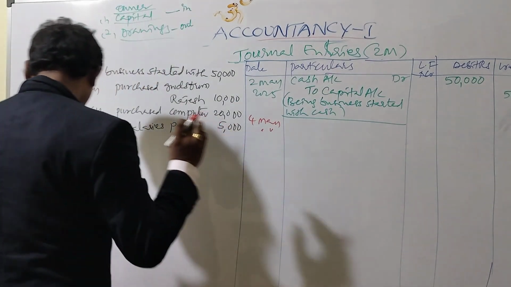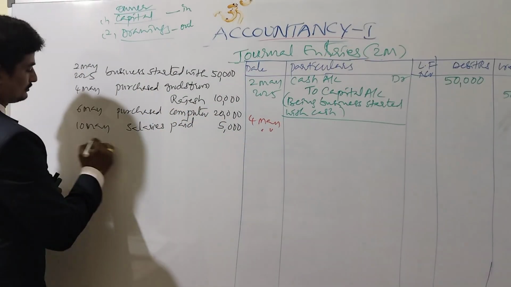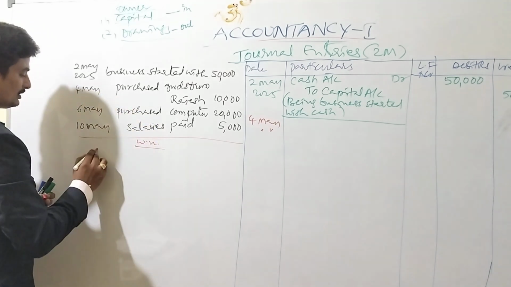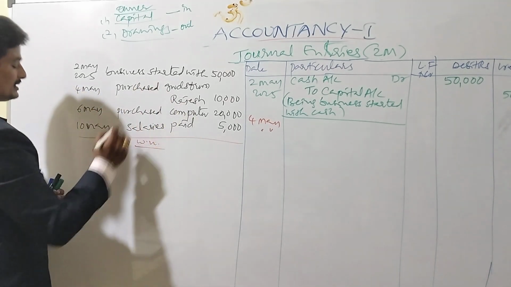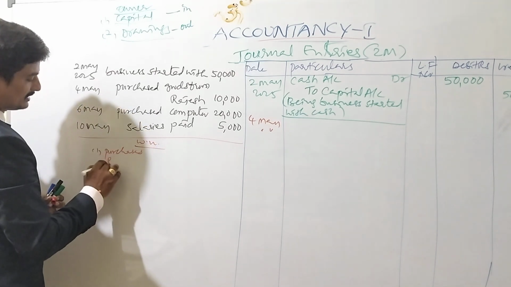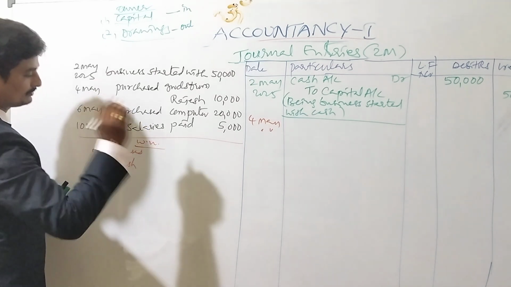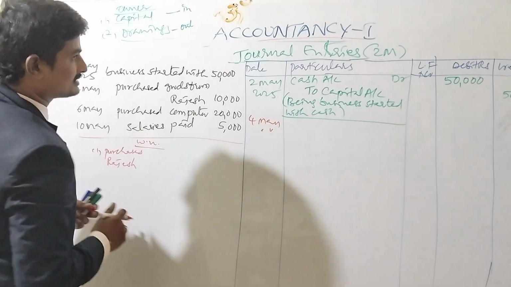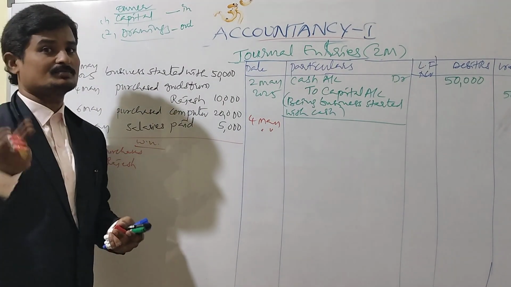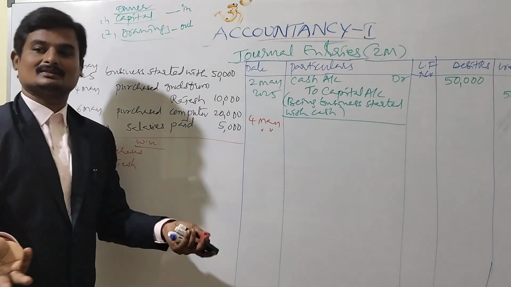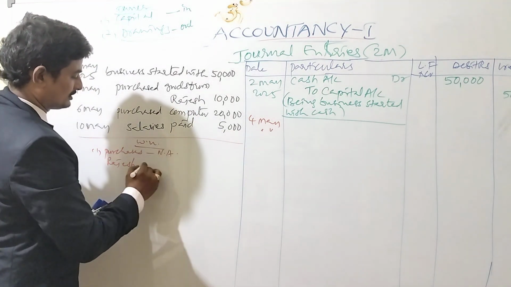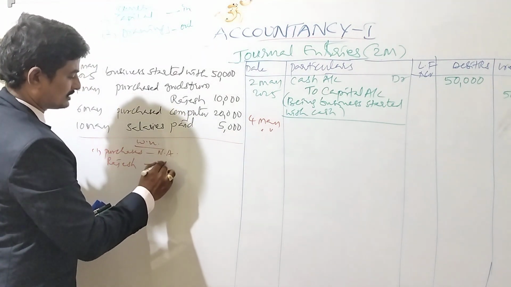We'll take rough work. The first one is purchases, and the second one is Rajesh. Purchases is a nominal account and Rajesh is the name of a person, so it is a personal account.